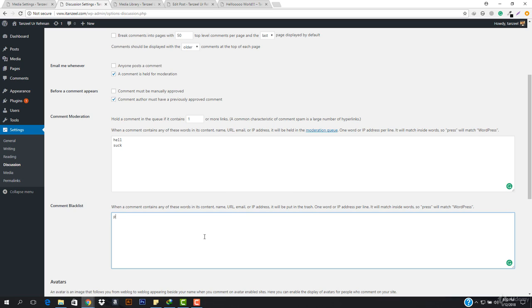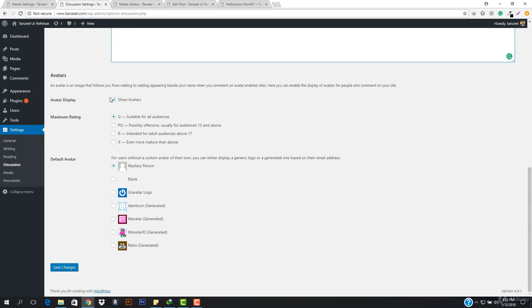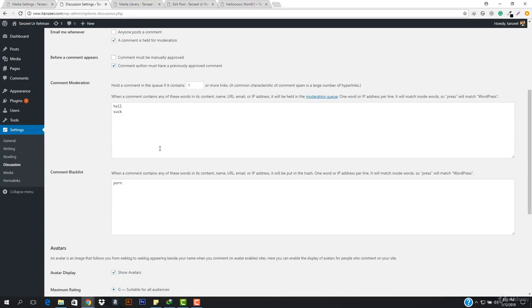So if you add something like porn or pornography, it will match the inside of words. So press will match WordPress. And porn will also ban pornography. So this is how it works. Okay, and then we have show avatars. This is important, so you can show the avatar if you want to. And then let's hit save changes. So now we're totally done with the discussion tab.